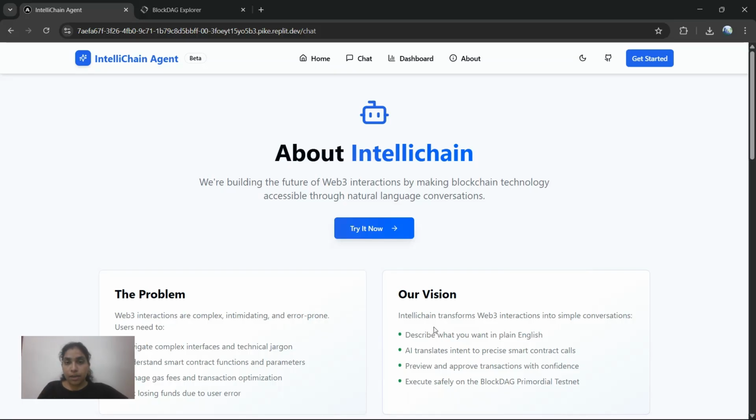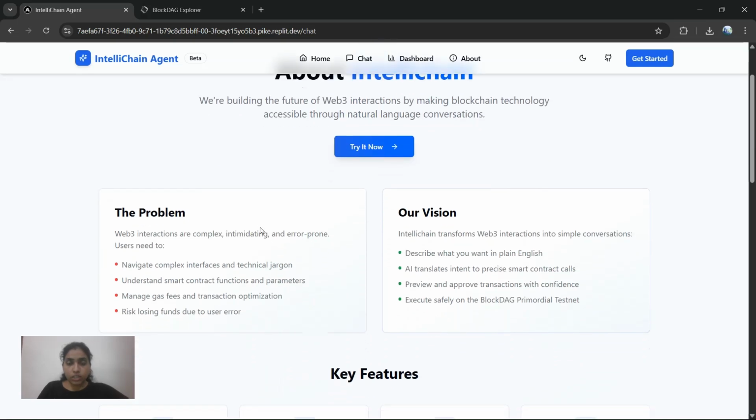The problem that users are facing is that Web3 interactions, like looking into any blockchain apps, are quite complex and intimidating, and can consist of complex terms which a normal user cannot understand. Because of this, a lot of blockchain apps frustrate users.